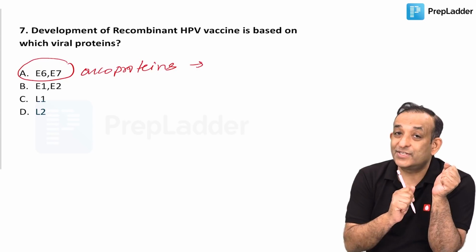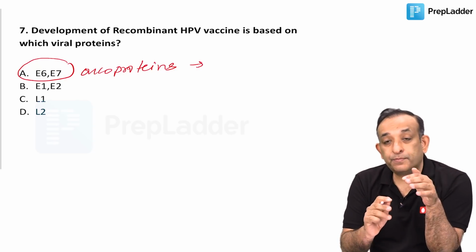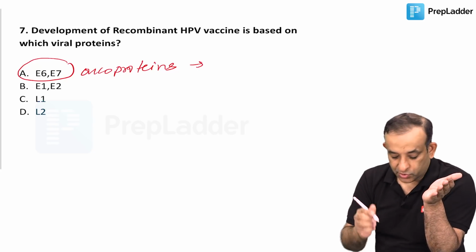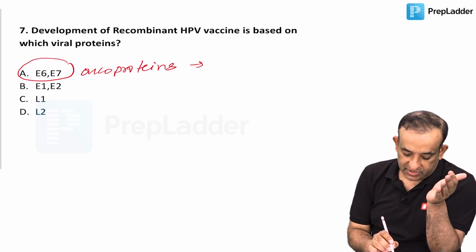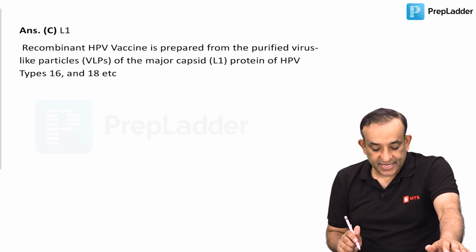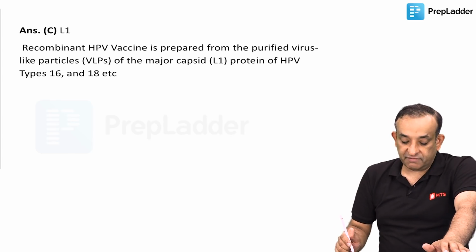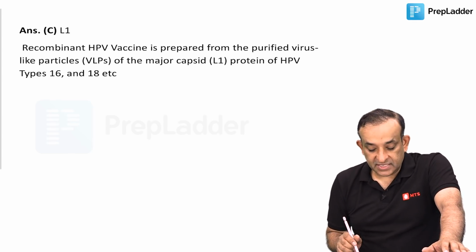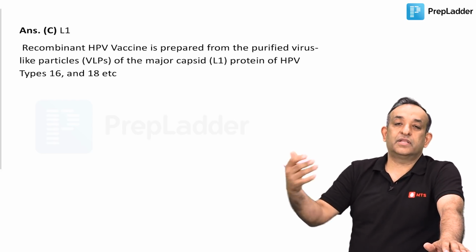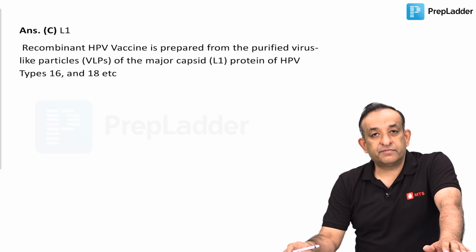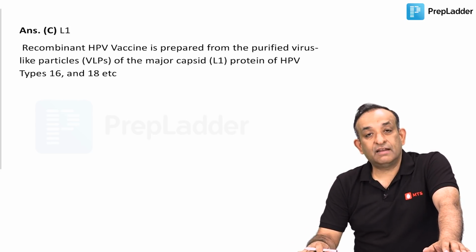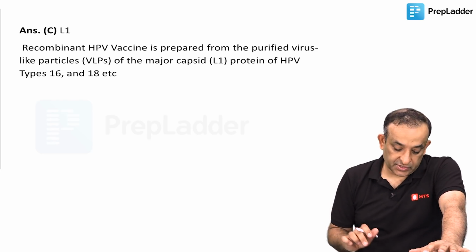So they have not asked you this question. They have actually asked you which part of the viral protein is taken for making the vaccine. The part of the virus which is the capsid, the L1 area. The recombinant HPV vaccine is prepared from the purified virus-like particles of the major capsid L1 protein of human papillomavirus 16, 18 and all the other cancer serotypes which are known. So it is the major capsid L1 protein of HPV. That's the answer for this question.